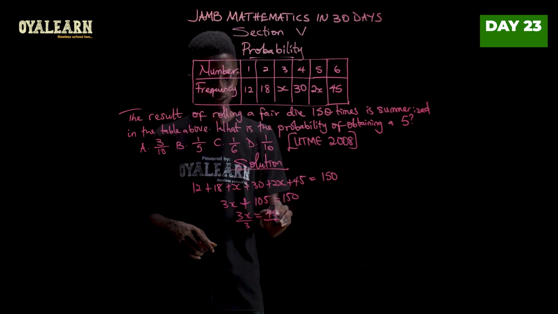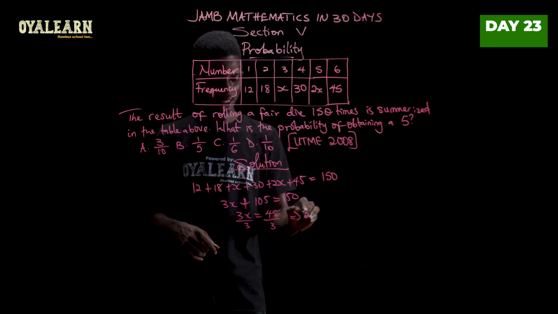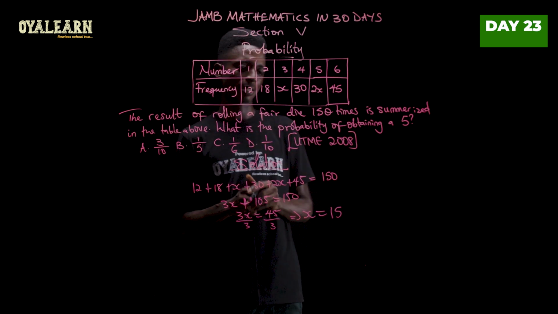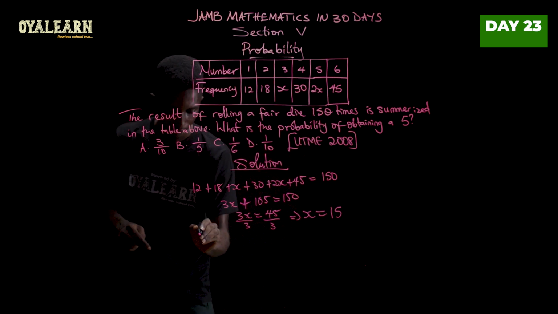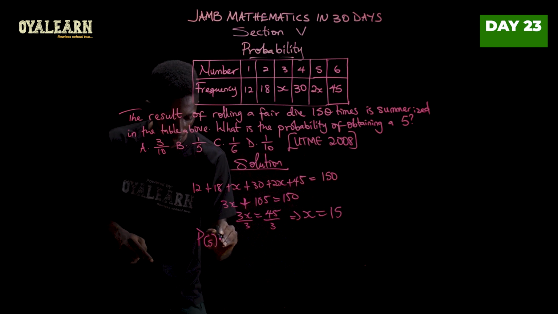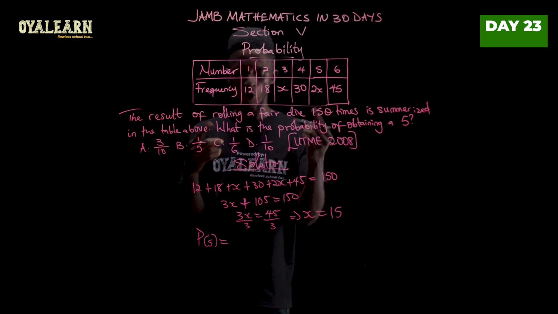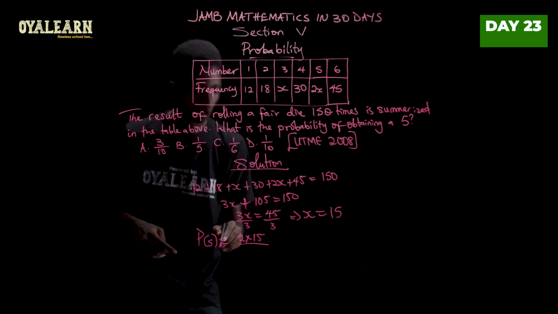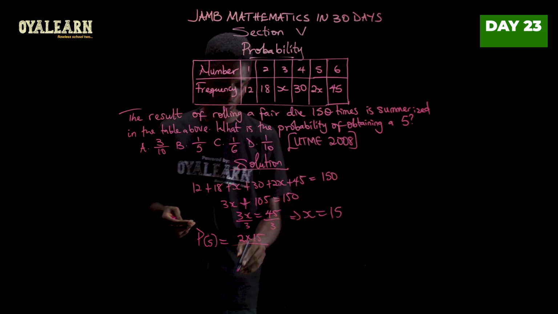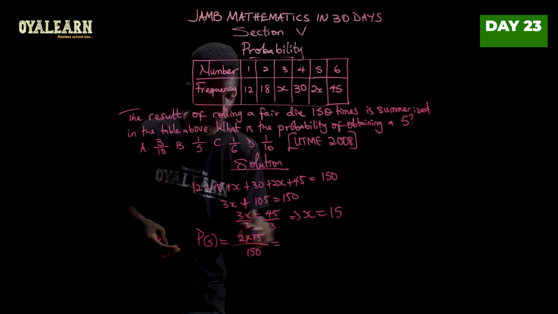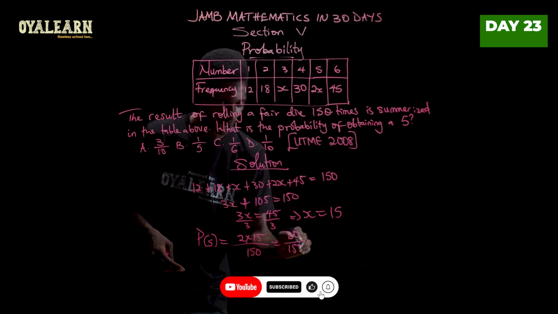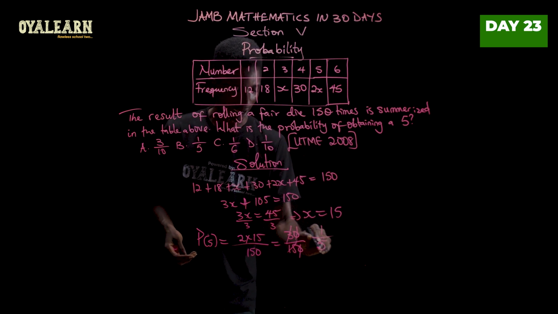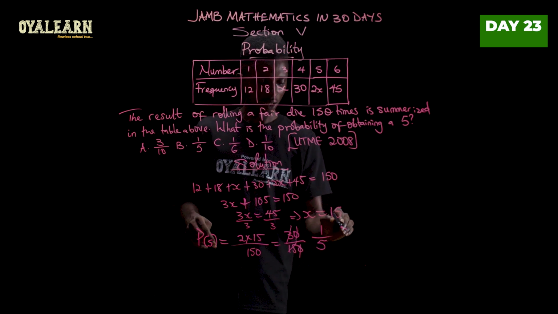So divide by 3, and then this implies that x equals 15. So we have 15 for x. So now the probability of obtaining a 5, probability of 5 occurring will be, how many times does 5 occur? We have 2x, so 2 times, what is x? 15 over the number of times that the die was rolled, so we have 150. Now this will give us 30 over 150. So of course 0 cancels 0, 3 here 1, 3 here 5. So 1 over 5 is our answer. So we pick B.